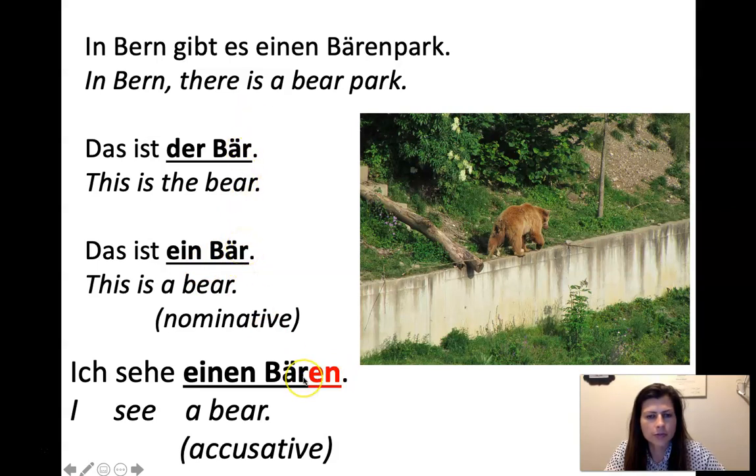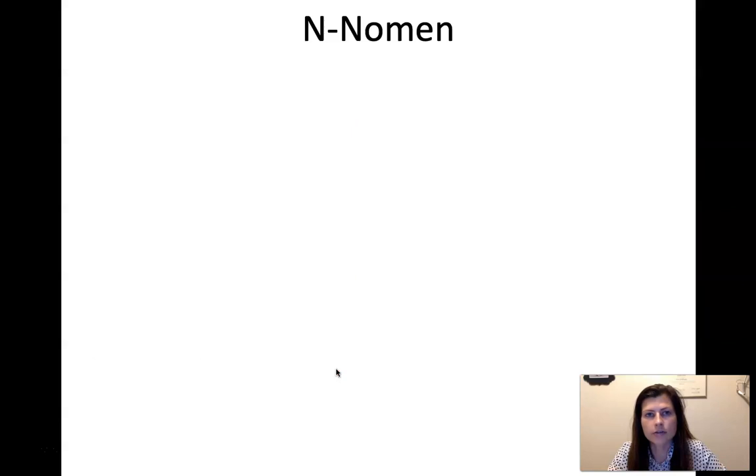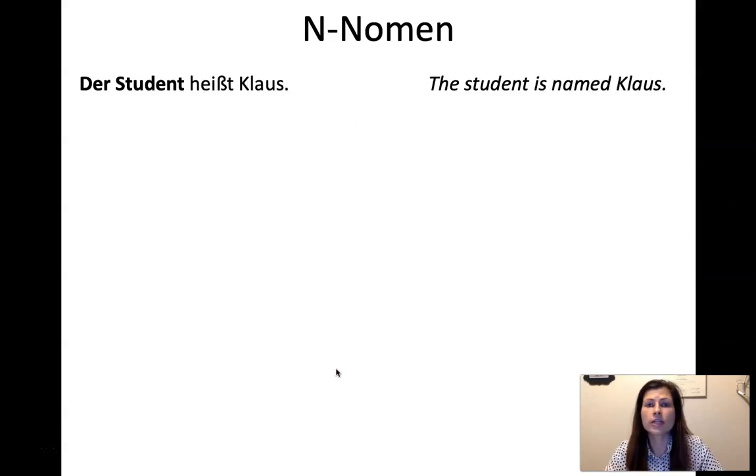But now what's happening is we have an en here that wasn't on any of these nominative forms. And why would the accusative do this? It doesn't normally add endings like this. So it's very strange, right? The genitive does, we just learned, but the accusative doesn't change the noun, except for in these special nouns. They're called en nomen or en nouns, or they're sometimes called weak masculine nouns. Weak in grammar, it means they follow a certain rule. They're like followers instead of leaders, you could say. So they're normally just called en nouns, en nomen.